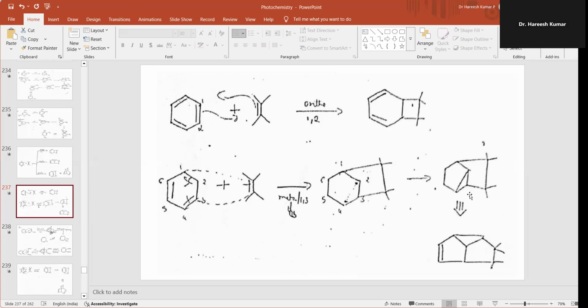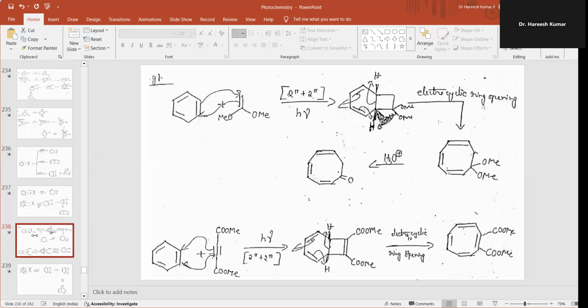So forming a cyclopropane ring and giving rise to this product. I will take the mechanism, another 2 pi plus 2 pi mechanism, that is benzene when it is treated with an alkene, dimethoxyalkene. So it will give you the cyclopropane benzene. Cyclopropane benzene undergoes electrocyclic ring opening, so forming this compound.